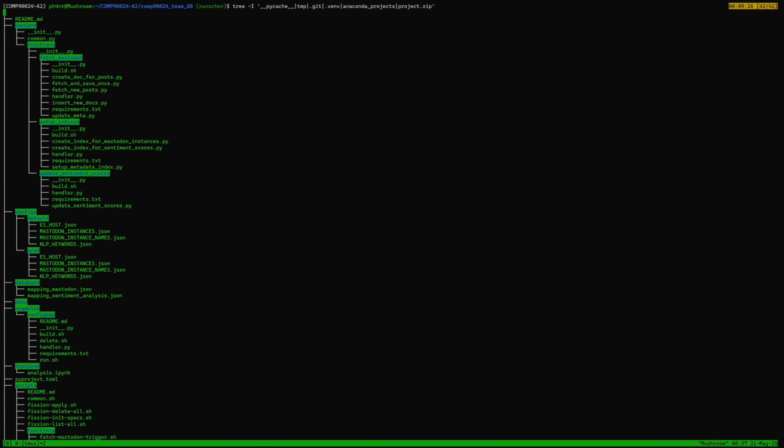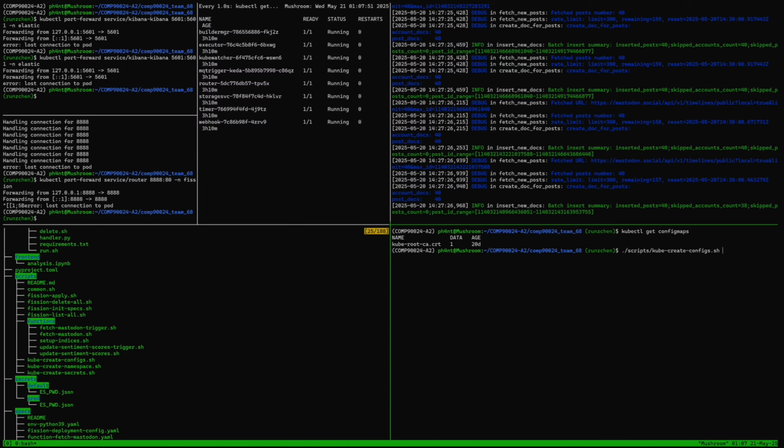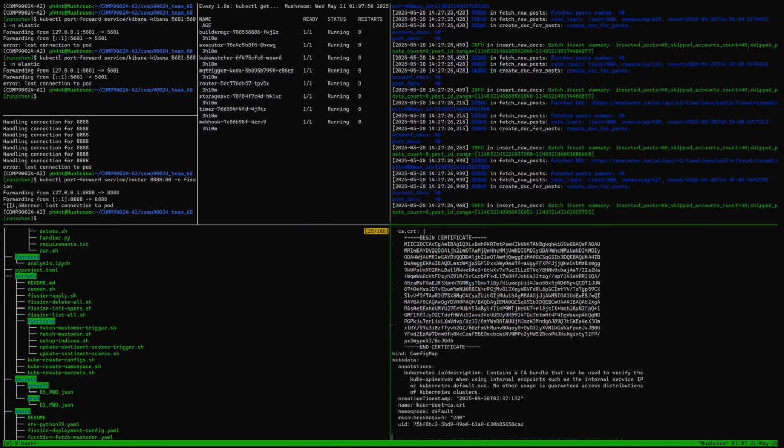Hi, I'm Renzo. Here's an illustration of our system. Here we use a script to create configs. And we can see here that the config maps have been created.